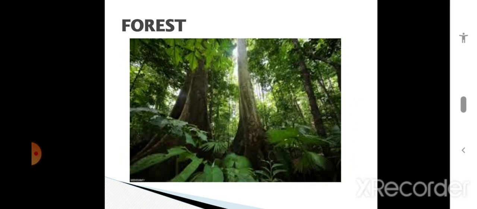What is meant by forest? Land that has cover of trees and shrubs is called a forest. Forests grow well in regions where there is abundant sunlight, high temperature and adequate rainfall. These three factors are compulsory for a forest to grow: abundant sunlight, high temperature and adequate rainfall.